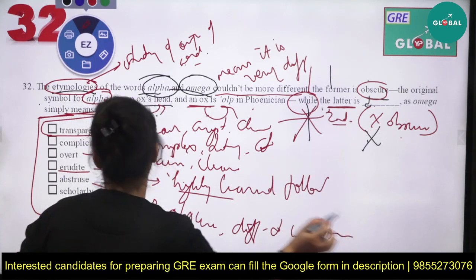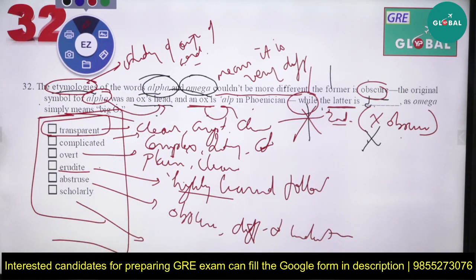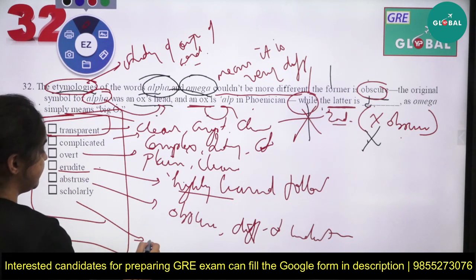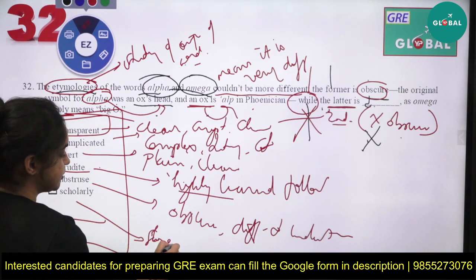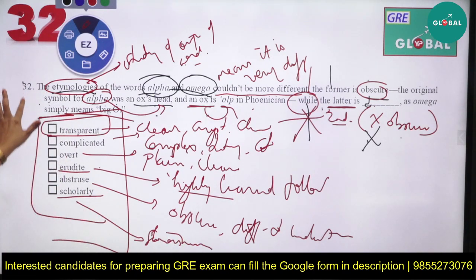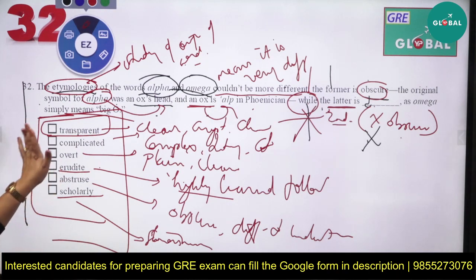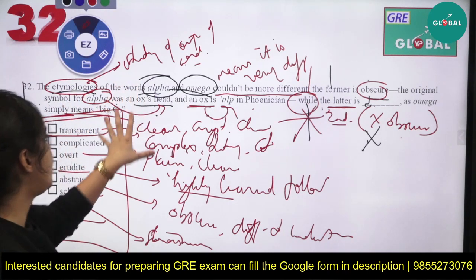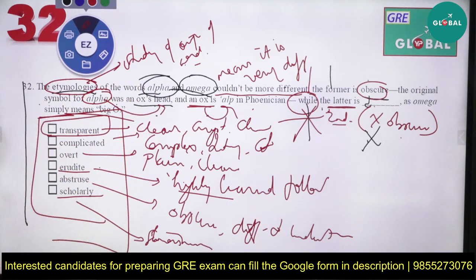Next is scholarly. Scholarly means something that is very serious, involving seriousness or difficult reading. That is termed scholarly. So these are the six options for you. Now as I told you, it is very easy to figure out the options by the elimination method. So how will it be done?